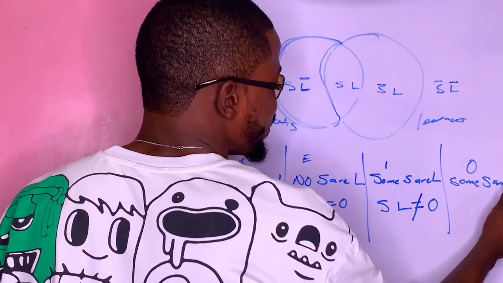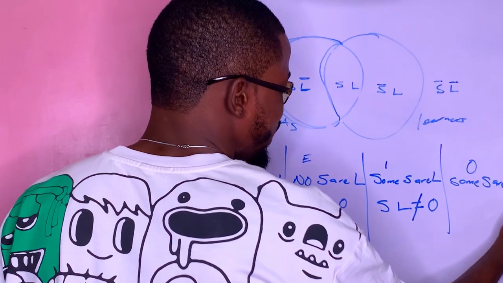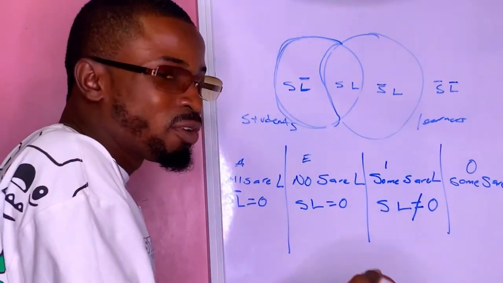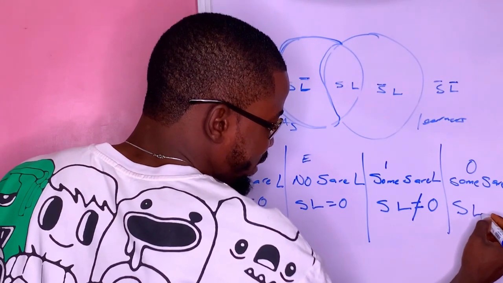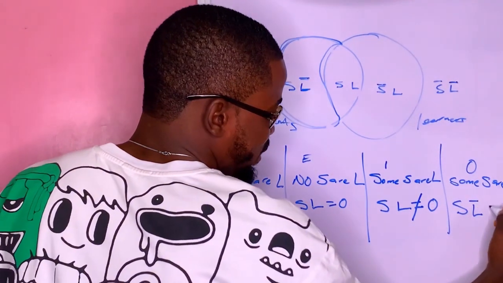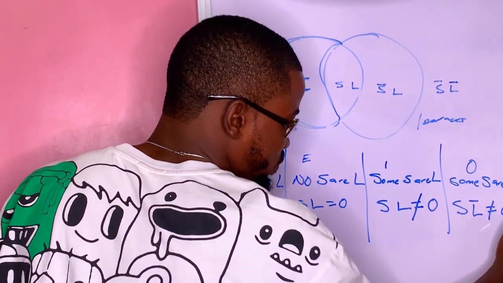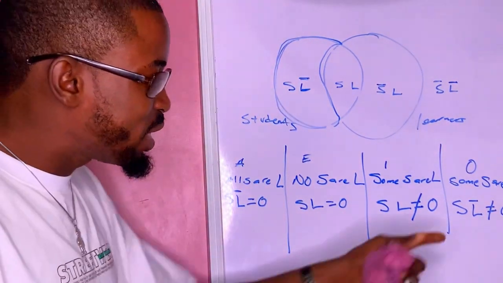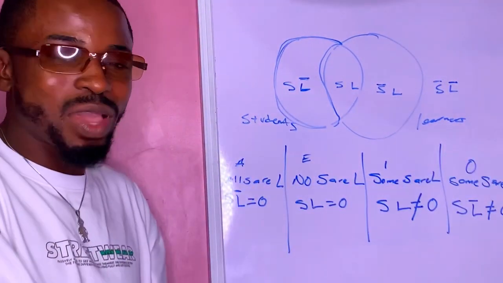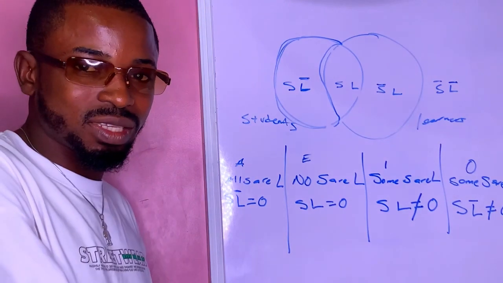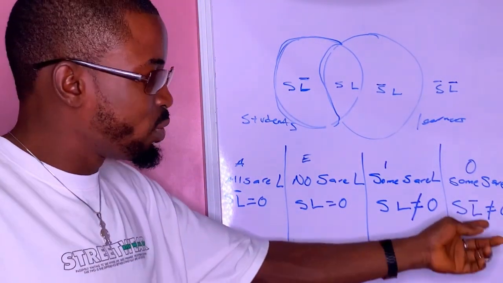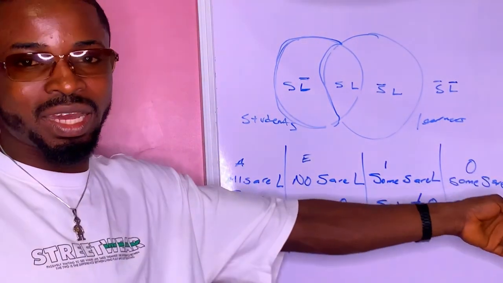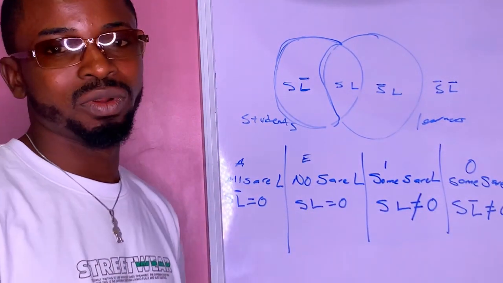Then the last one, O proposition: some students are not learner. As you can see, there is a not there. So students that are not learner is not equal 0. That means we have some students that exist and they are not learners. So students that are not learner is not equal 0.